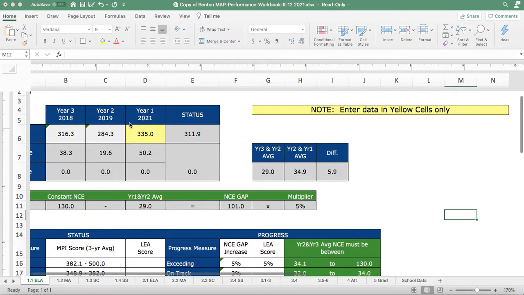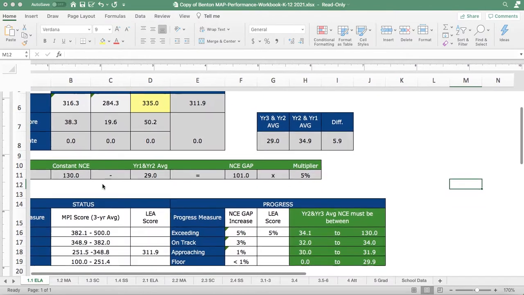So for this particular year, you'll notice that we are going to be looking at data from 2018, 2019, and 2021. The average of those 3 years will be your rolling average, and that will establish your status.